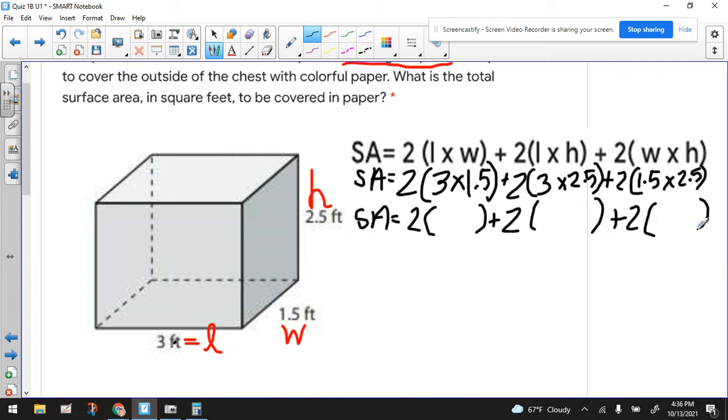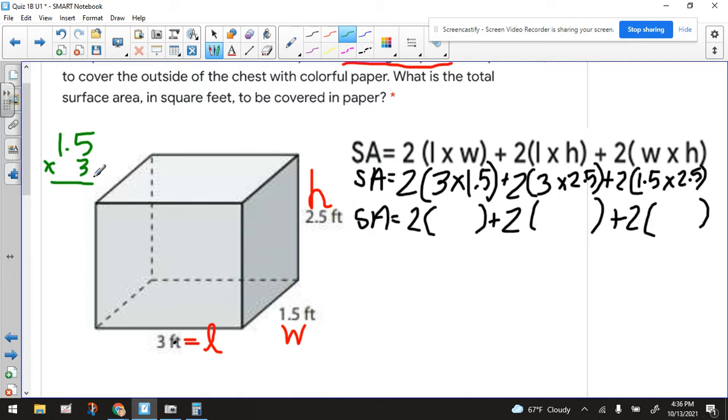Now, if you're doing the standard algorithm for this and you don't have a calculator, I want to remind you of how you would do that, and then we'll talk about how to use a calculator instead. So let's say you had to find the product of these two numbers and you didn't have a calculator. Then off to the side, you would multiply 1 and 5 tenths times 3.